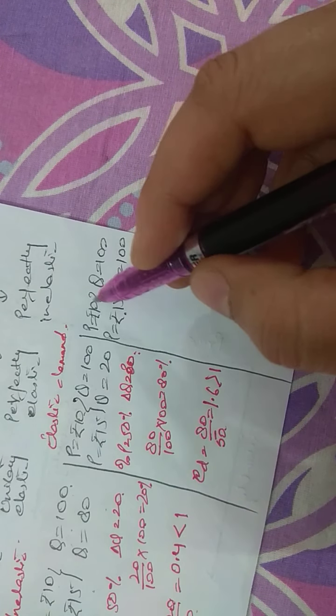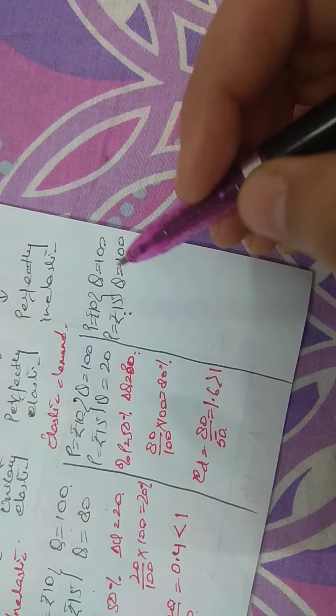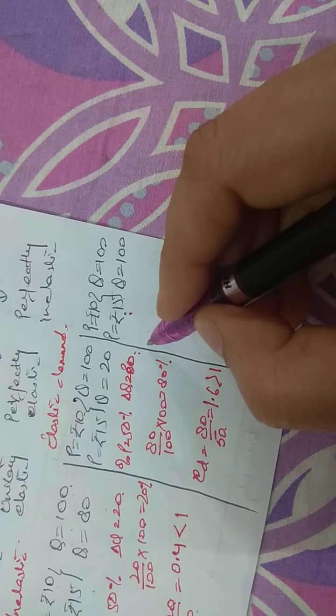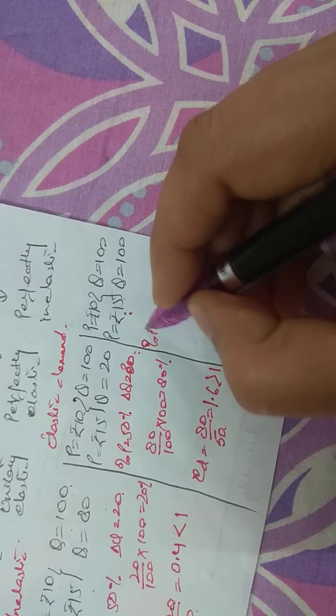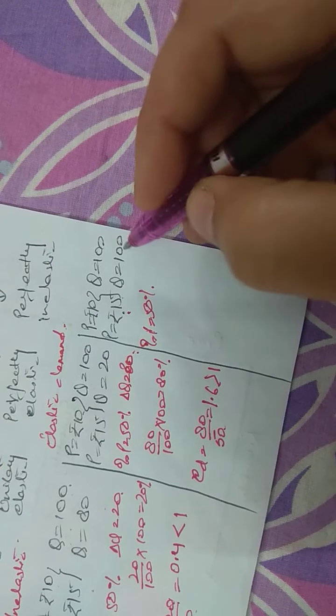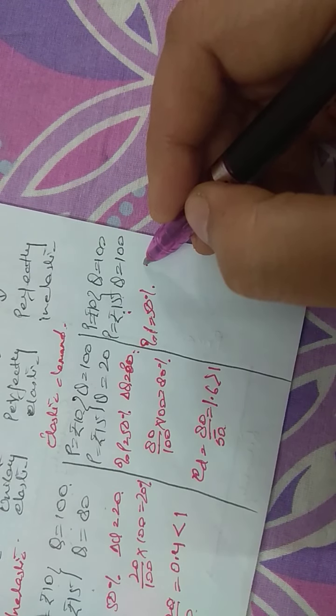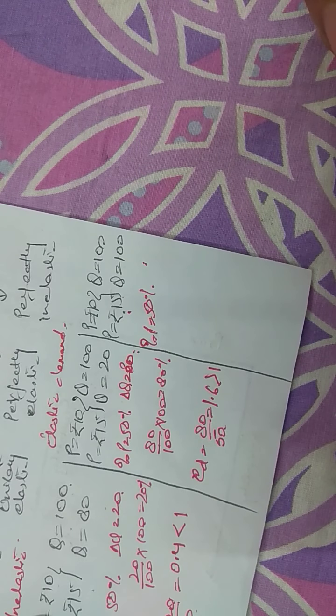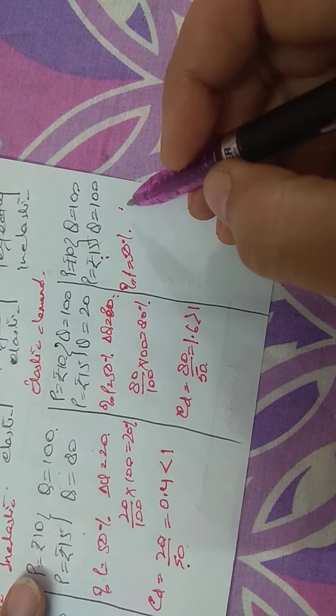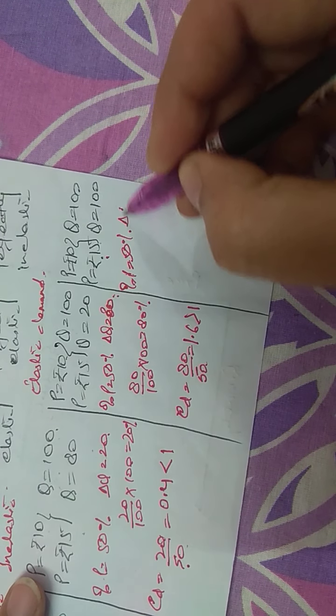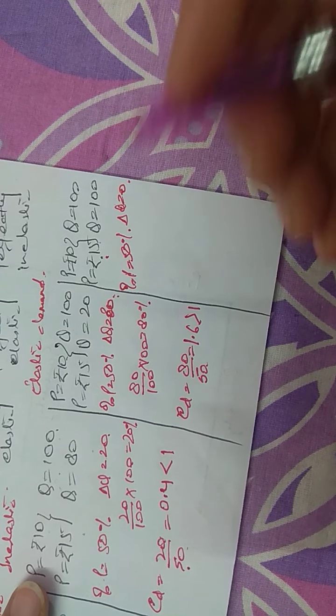Now this is another case. Here the change in price is the same. The percentage change in price is equal to 50%. But if you look at the change in quantity, there is no change at all. That means delta Q is 0.